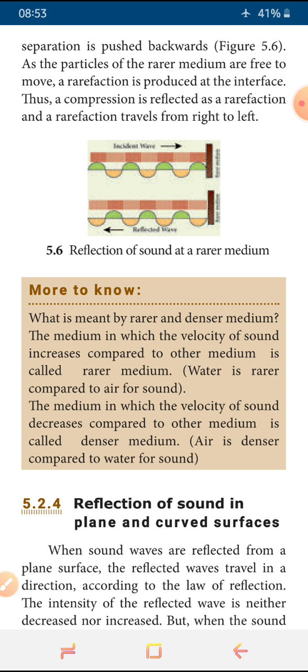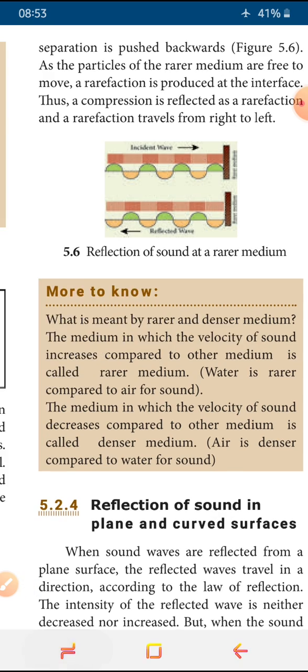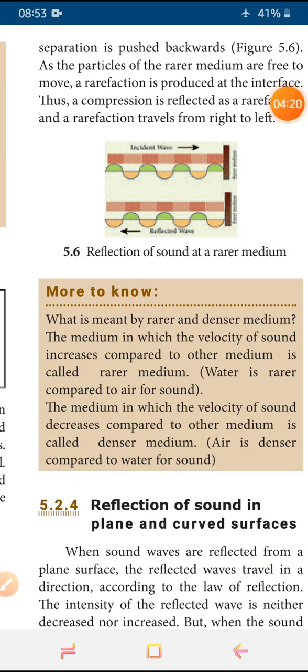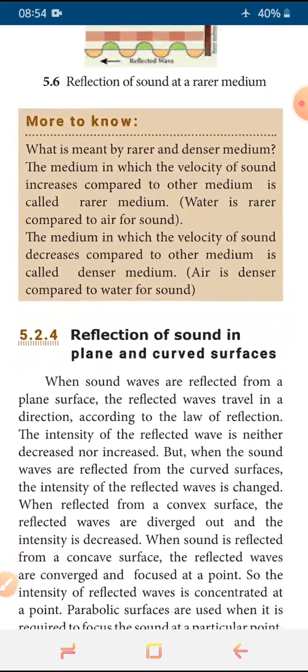So first, the wave travels in the left to right direction. After that, now after reflection it is back from right to left. So the starting part on the right is rarefactions. It is just opposite to the previous one. So we have to understand that very clearly.